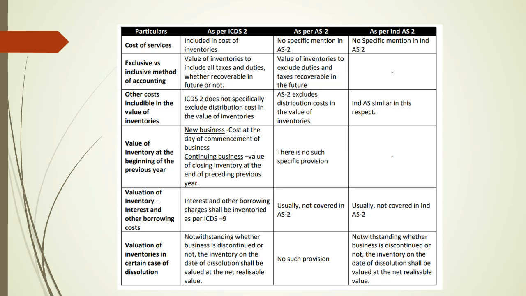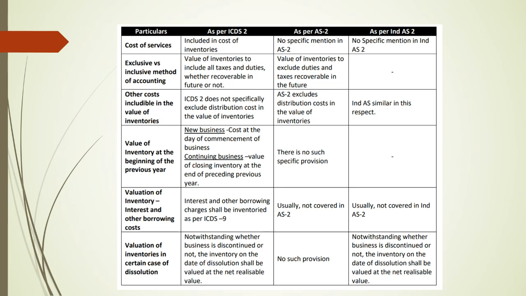Say the opening inventory is valued as per AS standards and the closing inventory only as per the ICDS standard. Definitely there would be some disparities, because a lot of elements are being included and excluded. There are differences between the books and the ICDS standard. So the opening inventory point is specifically focused on in ICDS. No such provision is mentioned in AS 2 or in Ind AS 2.